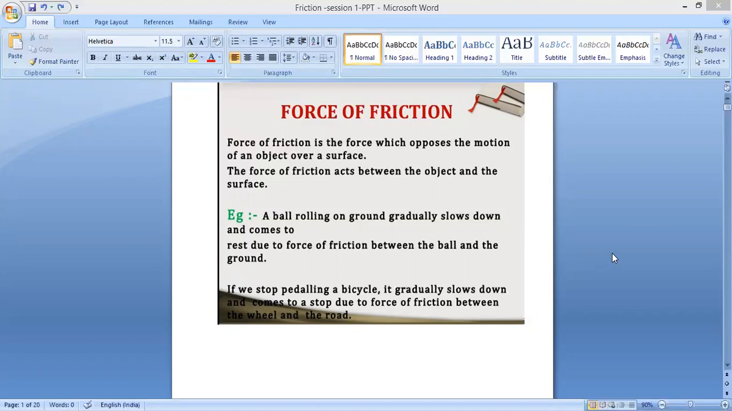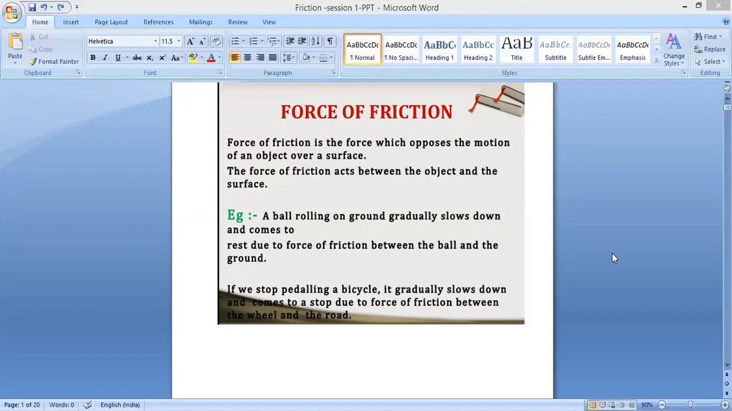The example they gave: a ball rolling on the ground gradually slows down and comes to rest due to the force of friction between the ball and the ground. Suppose there is no friction, what will happen? The ball will keep on moving, it will never stop. Why does it stop? Because of the friction between the ball and the ground. It's the opposite force. That force tries to stop the ball.